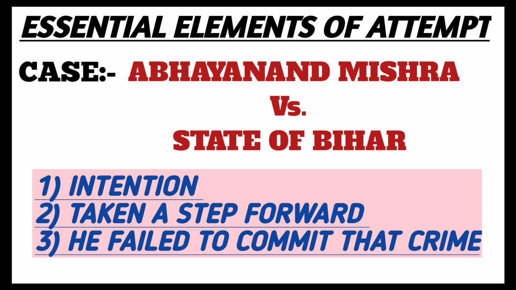Third is that he failed to commit that crime, which means that the act committed by the accused must be an incomplete act or an incomplete work, or falls short of a completed crime, or is left at the stage of an inchoate crime. Hence, it can be said that if the above ingredients are fulfilled, it is evident that the act done was an attempt to commit a specific crime, and it is held to be punishable under Section 511 of IPC.